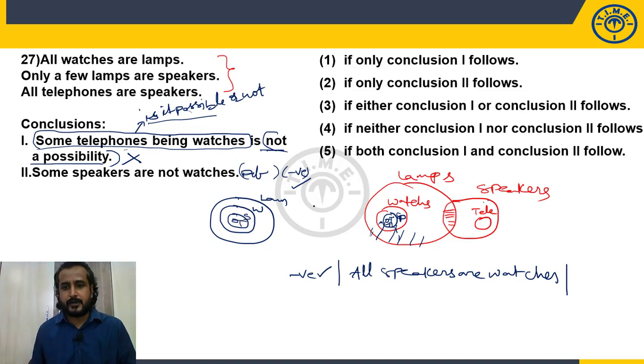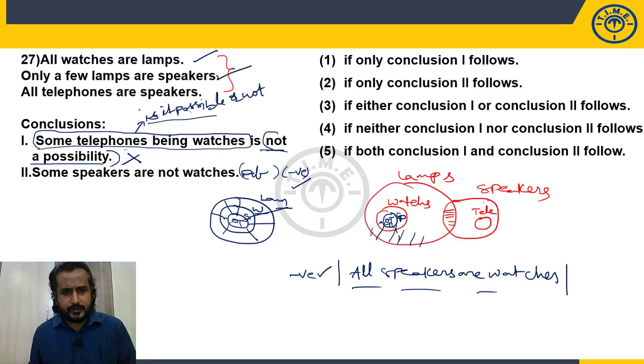Okay, fine. Now let's cross check it. Is it violating any of my statements? This is what I required. All speakers should be within the watches. All watches are lamps? Yes, all watches are lamps. So first statement is true. Only a few lamps are speakers? Yes. Some part of the lamps are outside the speakers. So even this is also valid.